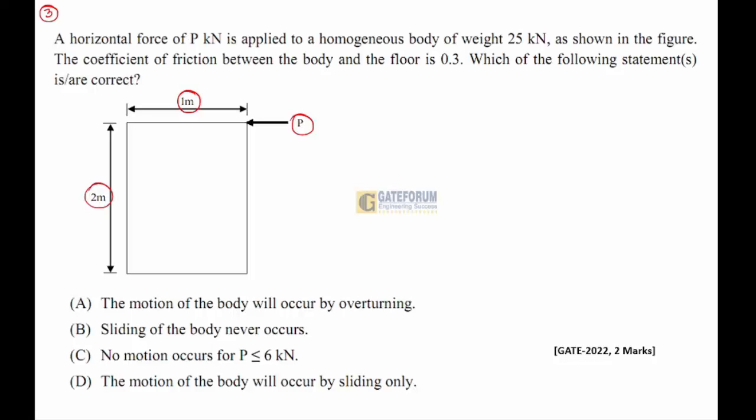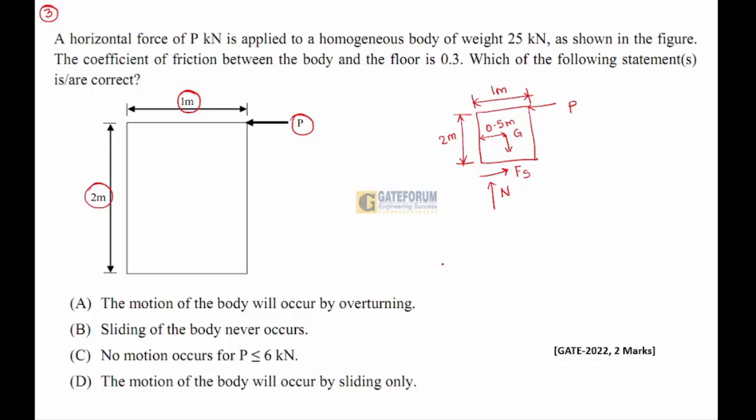Now, first of all, by taking some x and y direction, I want to draw a free body diagram. This is the block given to you. There is some force P which is being applied. The width is around 1 meter. Depth is 2 meter. CG will be at the center, with the weight force acting downward. This distance will be around 0.5 meter to the CG, right? And the force is applied in this direction, so the friction will be in this direction and the normal force will be acting upward.